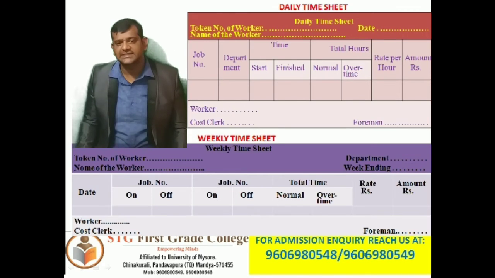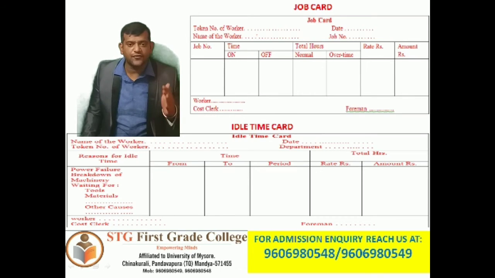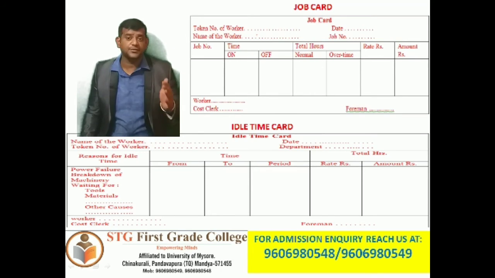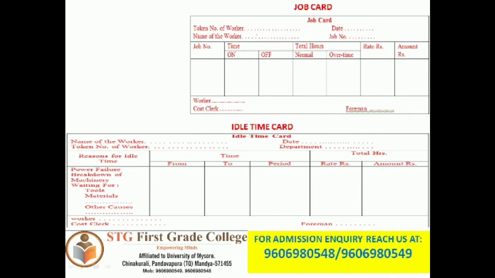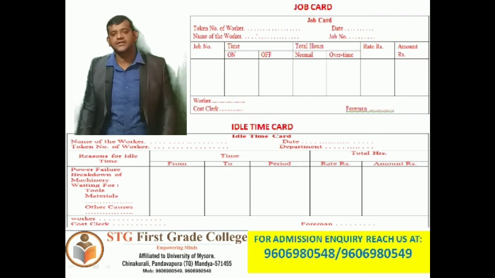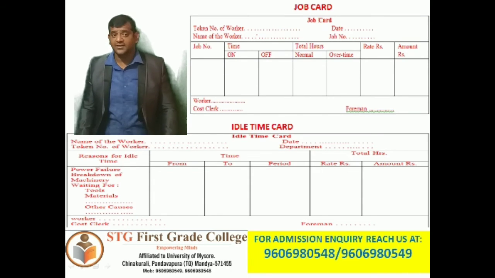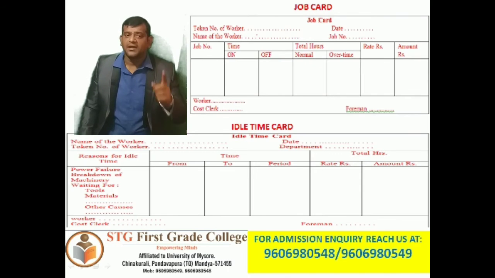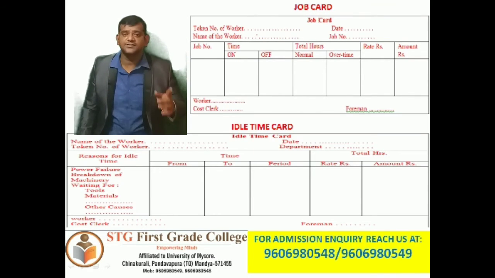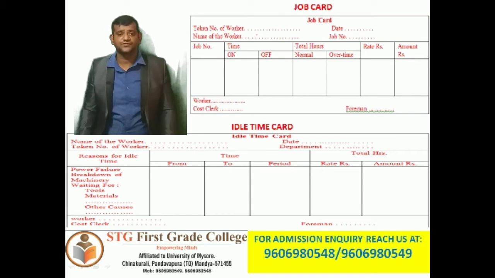Next is the job card. A card which is prepared for each job done by the worker is called a job card. When a job is given to the worker, a card with the number of the job is also given to him. The worker shall record the time of starting the job and finishing it. The specimen of the job card is as follows.